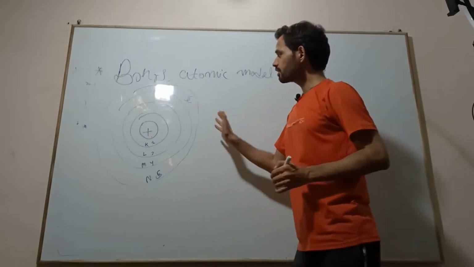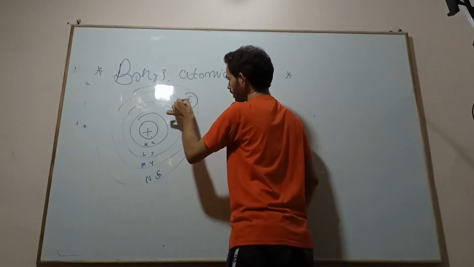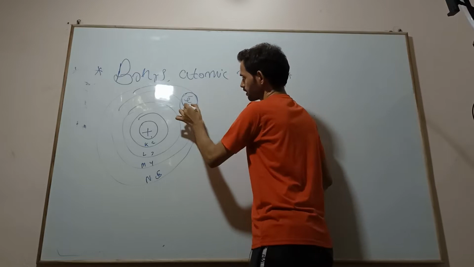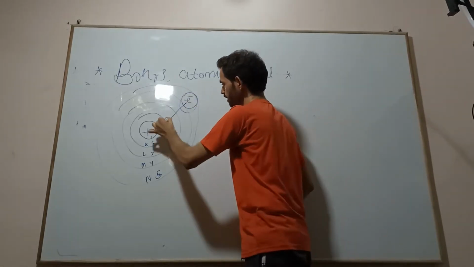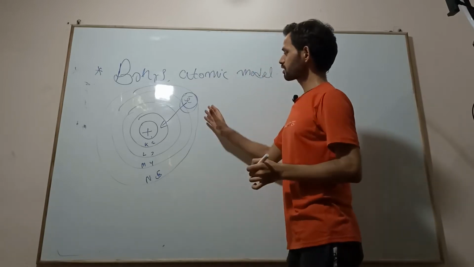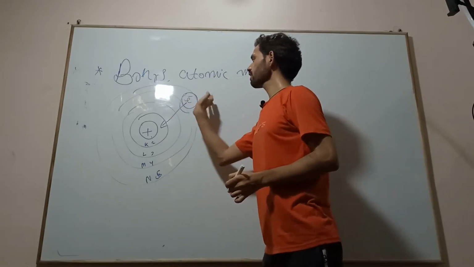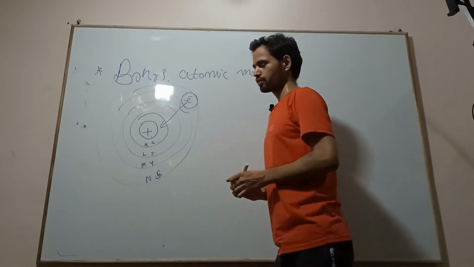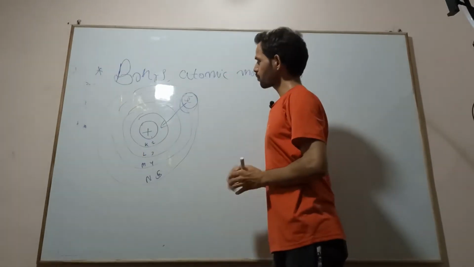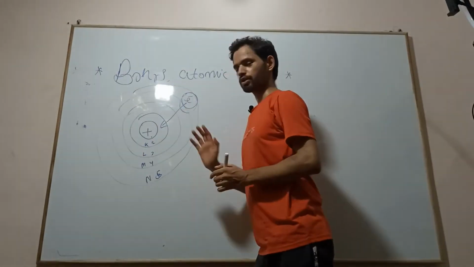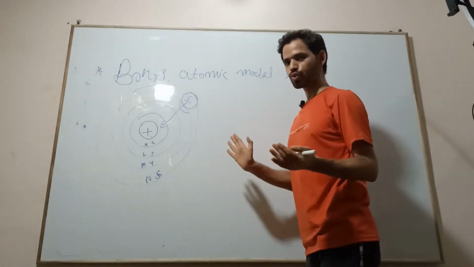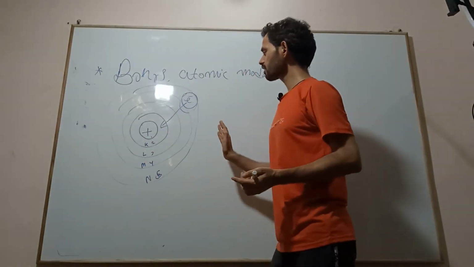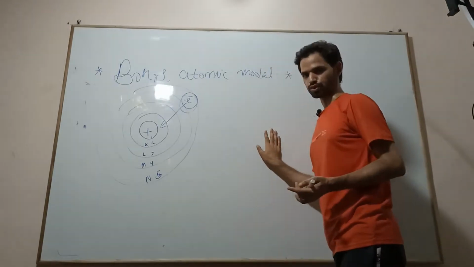Now, is this electron stable here? Why is it not falling in? What is making this electron stable in this atom while it is revolving around the nucleus? Why is it not falling inside the nucleus? There is a force. What is that? Electrostatic force of attraction, and another force is there, the centripetal force.